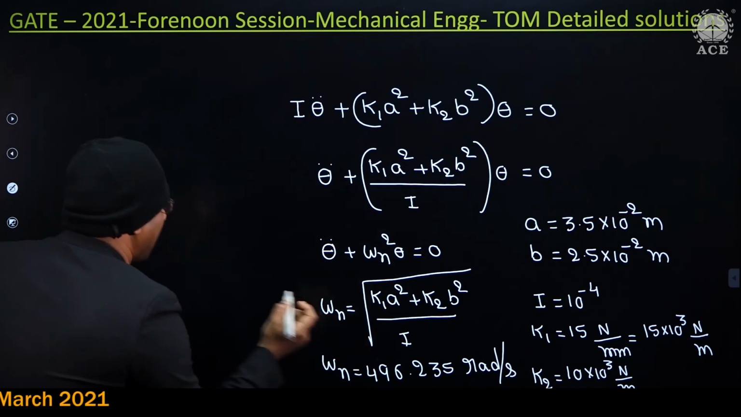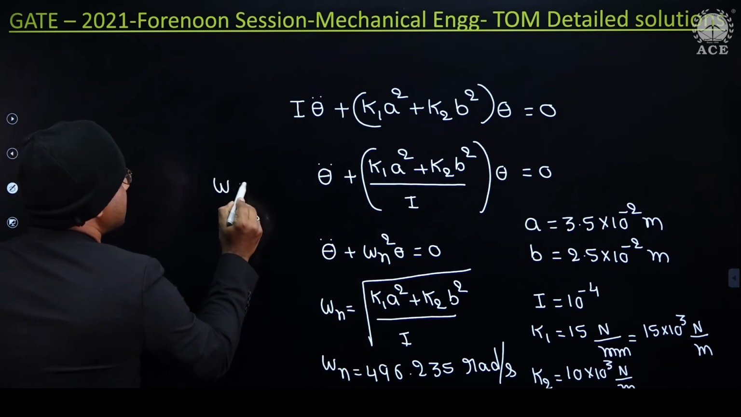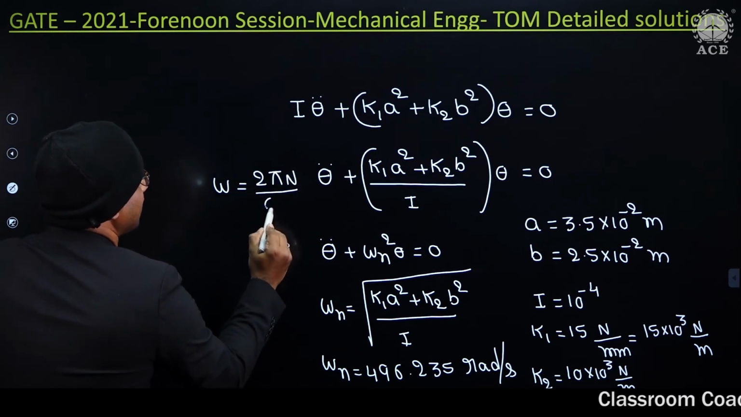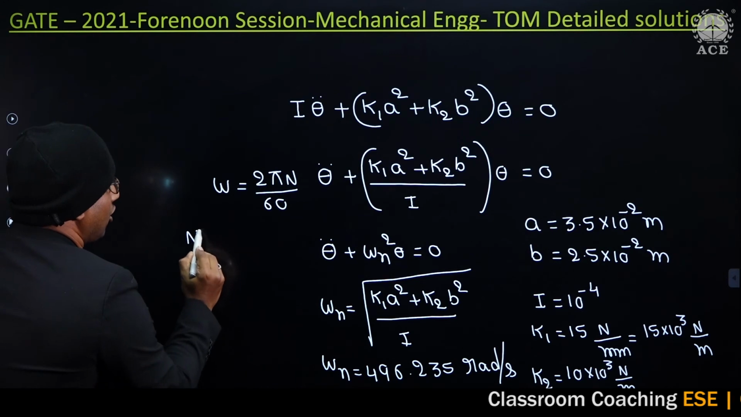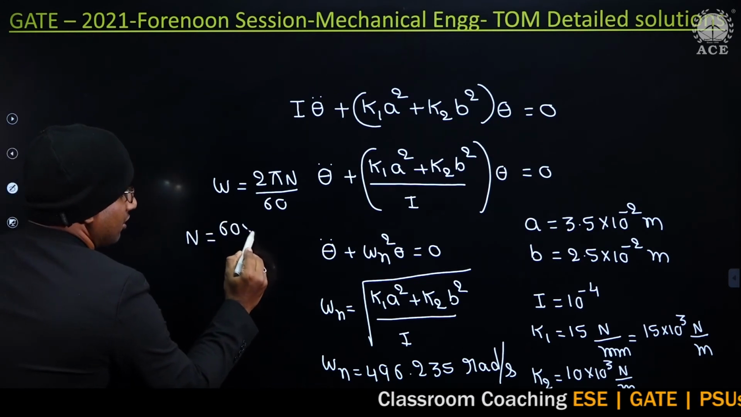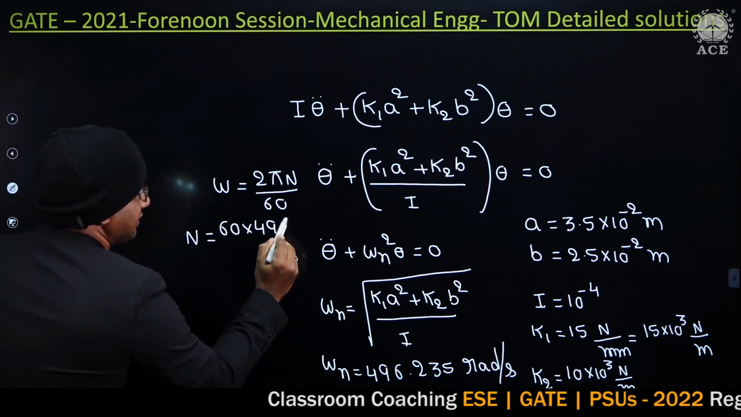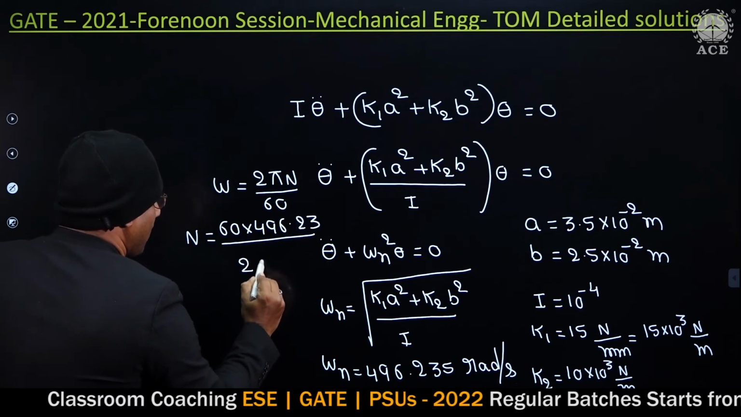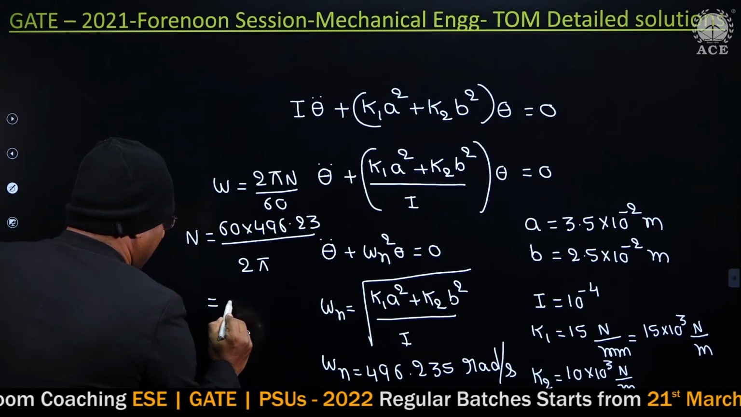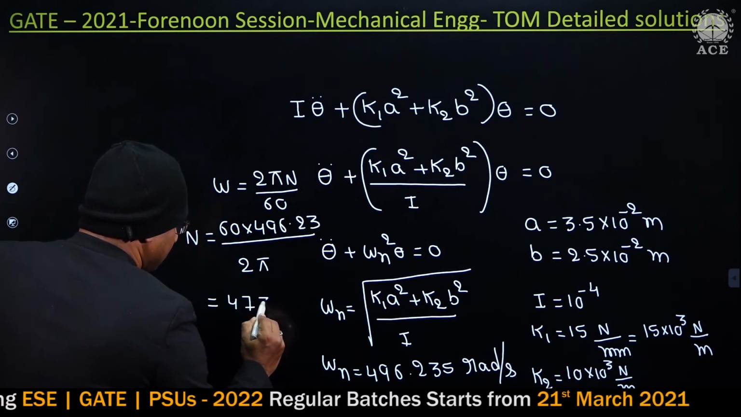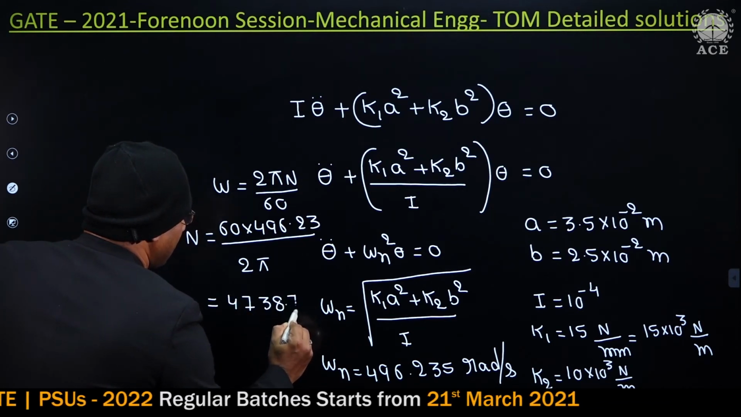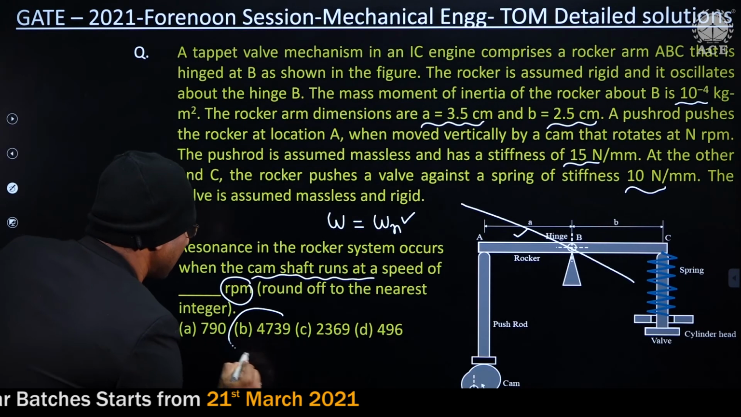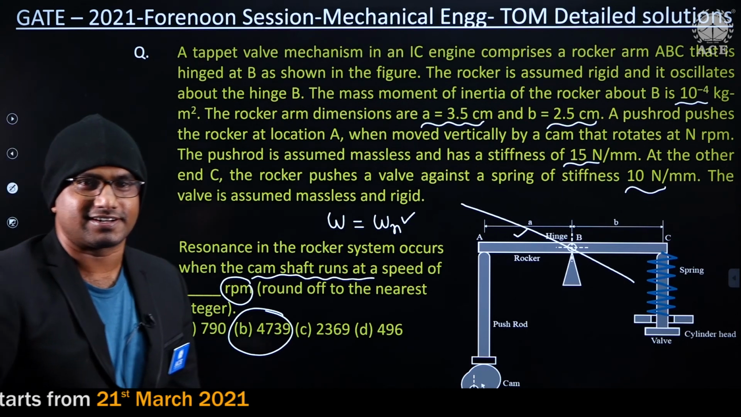So that equal to how much guys? You know that omega equal to how much? 2 pi n by 60. Now tell me guys, n equal to how much? 60 into 496.235 by 2 pi. You will get approximately guys 4738.7 RPM. So definitely guys 4739 is the correct answer here.